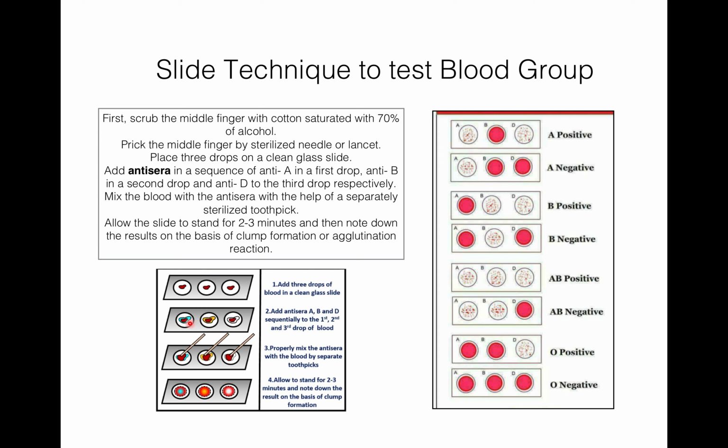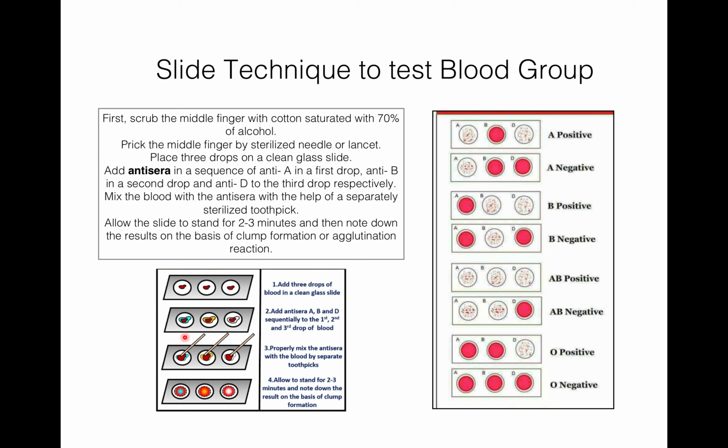These two will decide the ABO blood group, that is A, B, AB, or O. I would like to say again that these two decide which blood group, that is A or B or AB or O, and this one will decide whether Rh is present or not.